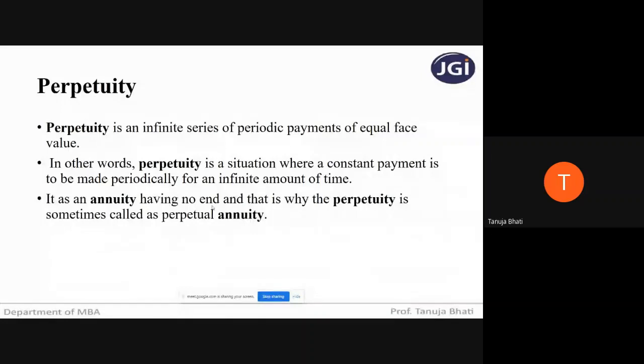In our formula usually we make use of p, which is the present value. We make use of r, which is the rate of interest. We make use of n, which is the number of periods. In perpetuity, n will not be there because we don't know the number of years, since perpetuity means there is no end to it. Okay, so did everyone understand this concept of perpetuity?